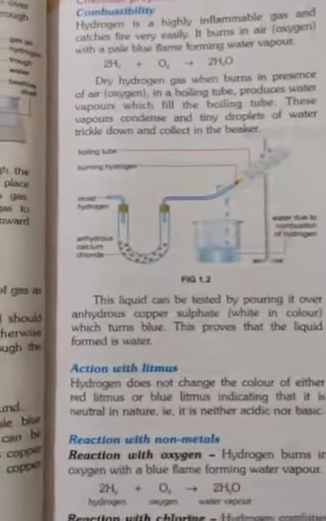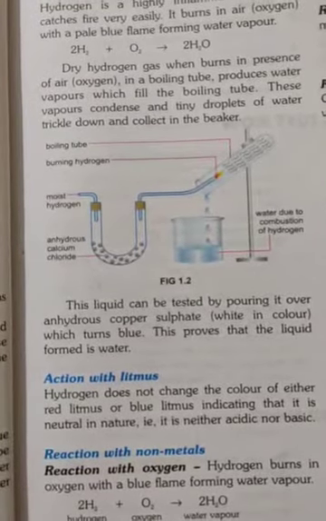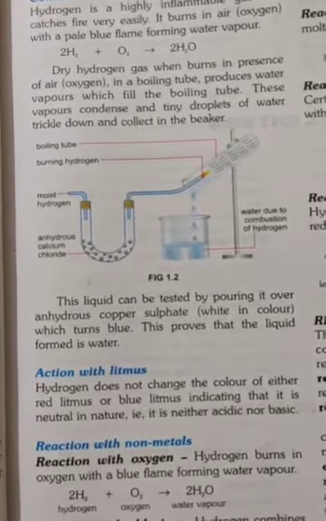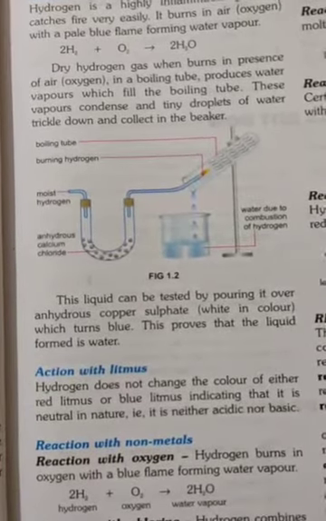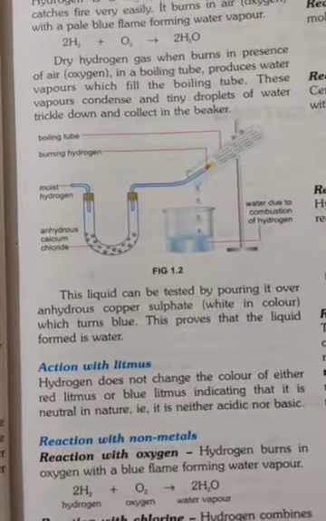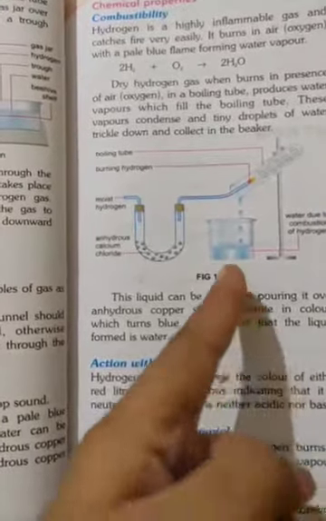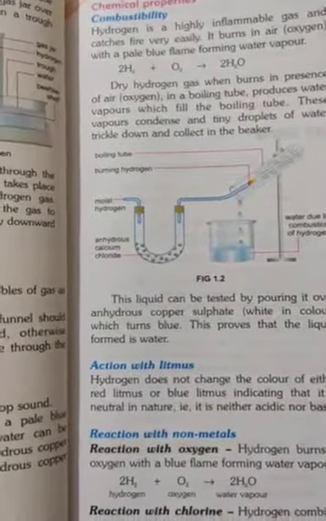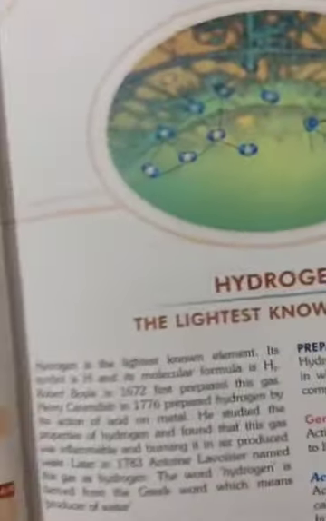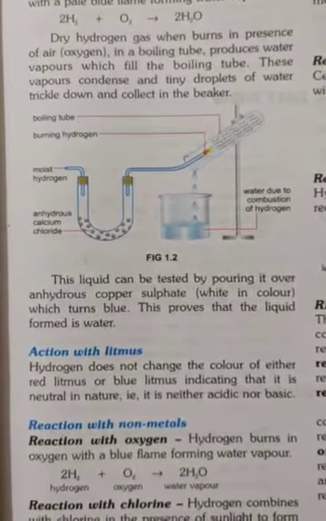And when dry hydrogen gas is burned in the presence of oxygen, that is air, in a boiling tube, water vapors fill the boiling tube. These vapors condense, and tiny droplets of water trickle down and are collected in the beaker. When dry hydrogen gas is burned, this liquid can be tested by pouring it over anhydrous copper sulfate.